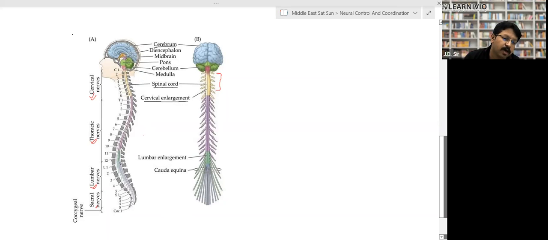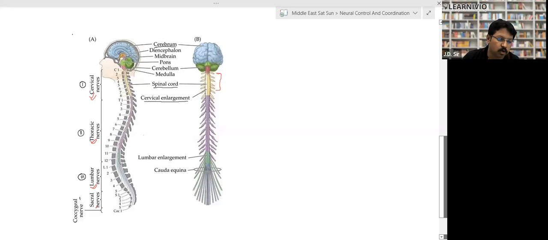Further, spinal nerves are divided into these parts. First, those nerves which arise from the neck region are called cervical nerves. Those which arise from the chest part are called thoracic nerves. Those which arise from the region of our stomach are called lumbar nerves.